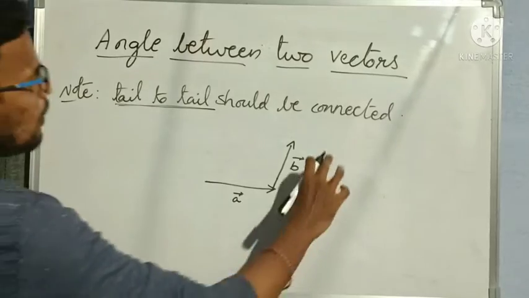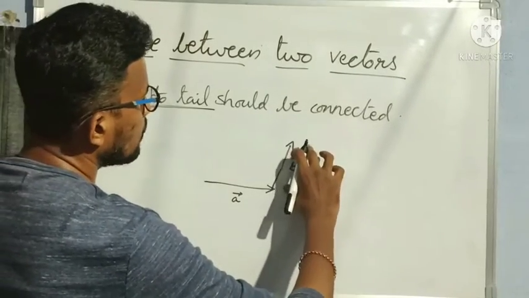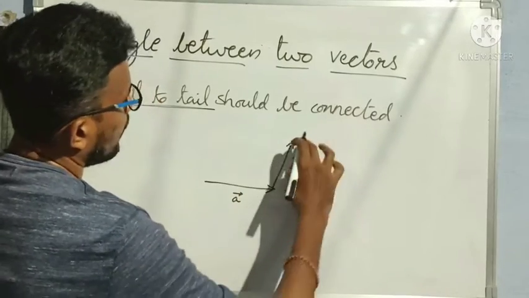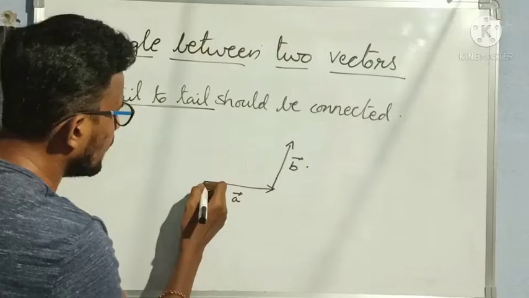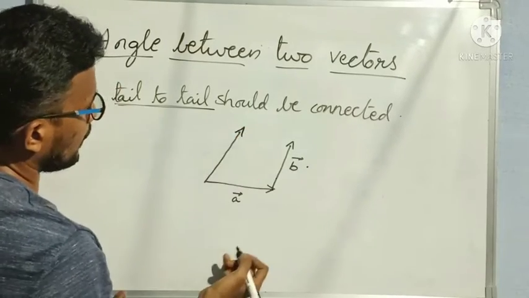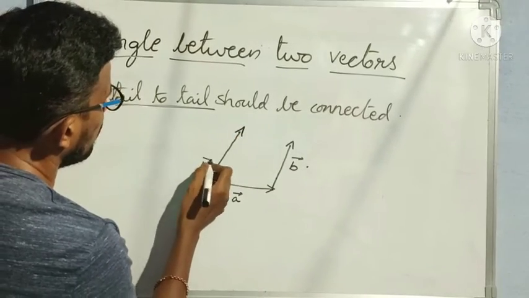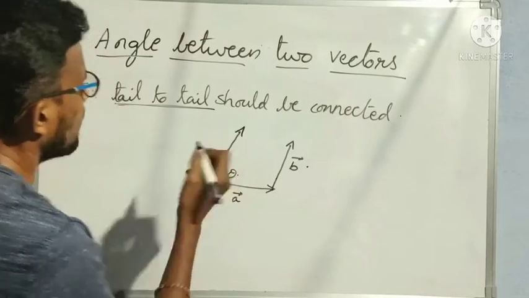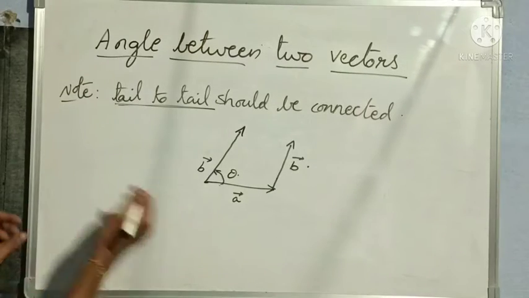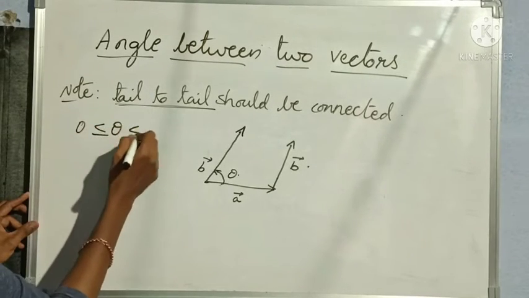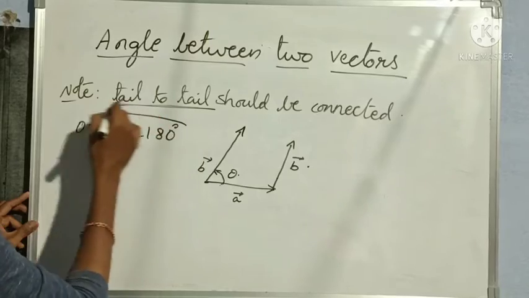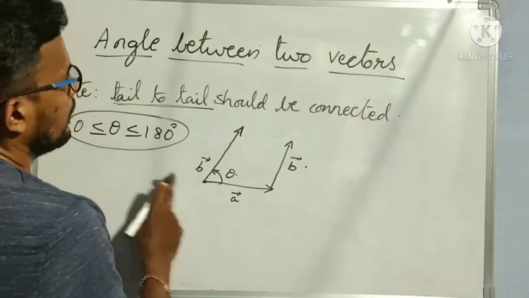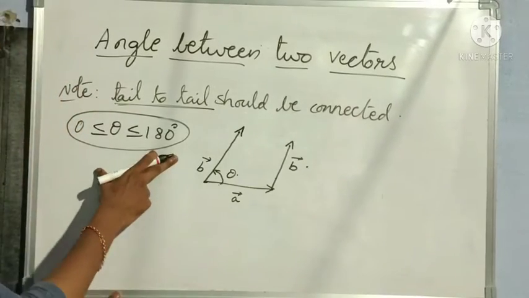Anyhow, I said that vectors are free vectors, right? Free vectors means I can shift their positions parallel to the other side. So if I want, I can shift this vector to this side, in the same direction. Okay. Now I am getting tail to tail connected, so I am getting an angle theta here. Always this angle will be 0 less than or equal to theta less than or equal to 180 degrees. Understood? The angle between two vectors will always be between 0 and 180 degrees.